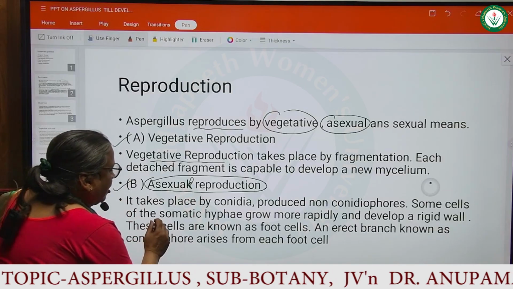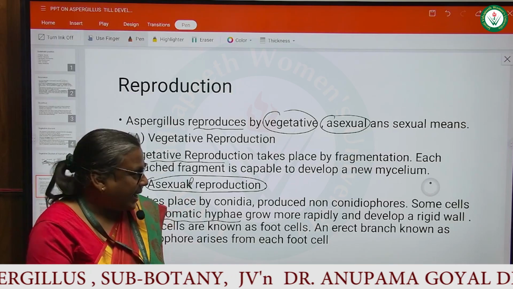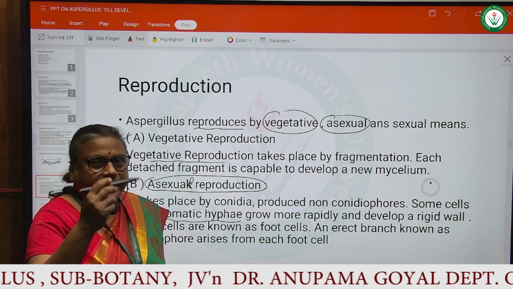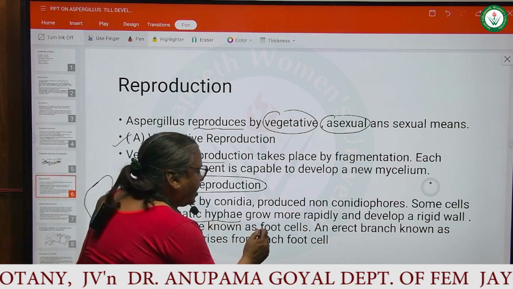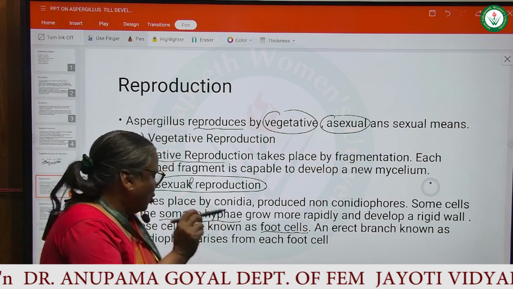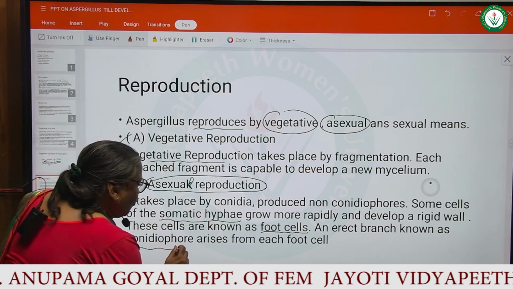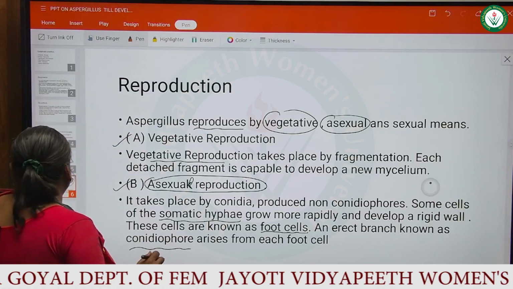Some cells of the somatic hyphae grow more rapidly and develop a rigid wall. These cells are known as foot cells. An erect branch known as conidiophore arises from each foot cell.